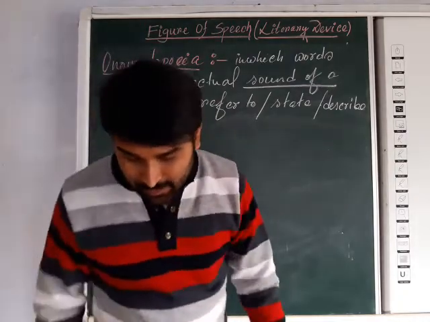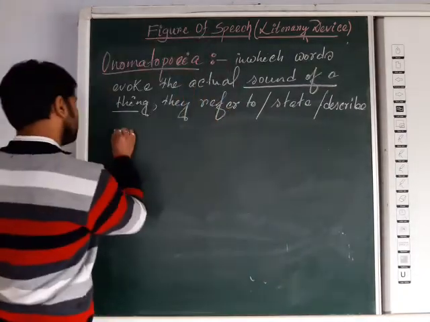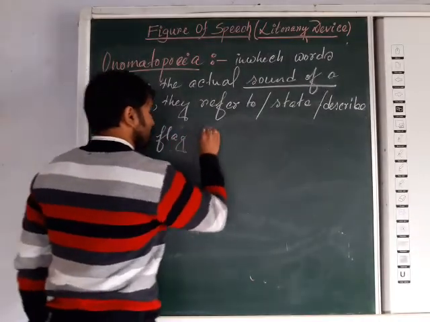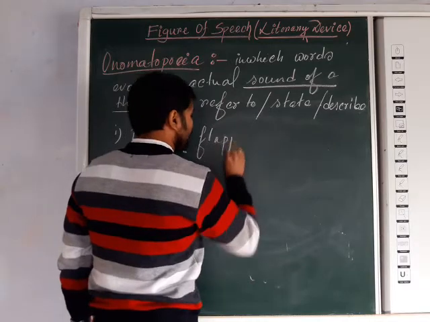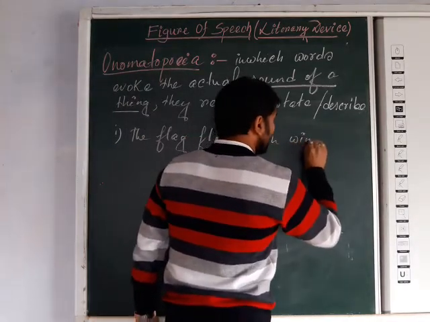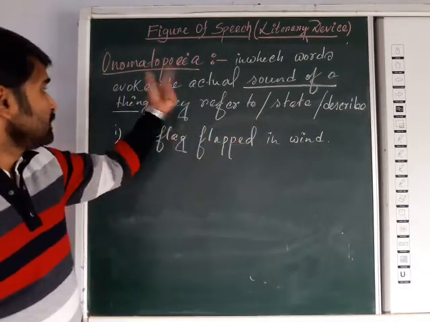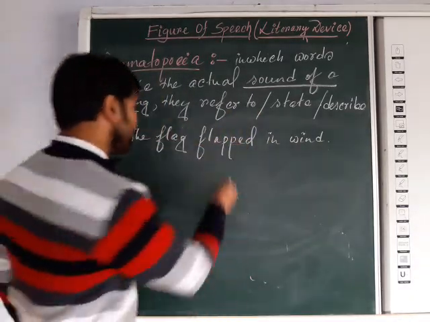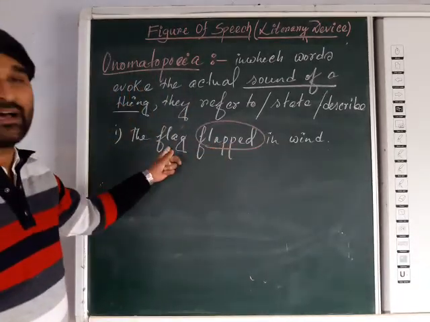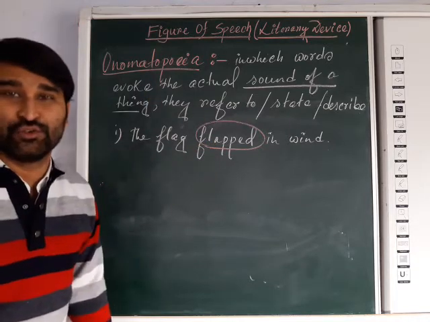Example we are taking, suppose the first one: the flag flapped in wind. Have you seen any sound-referring word? Flapped. That flap shows the flapping sound of a flag. So here the figure of speech onomatopoeia has been used.